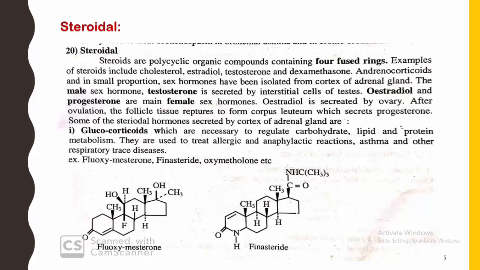Here we see the examples of most of the hormones. Examples of steroids include cholesterol, estradiol, testosterone, and dexamethasone. The adrenocorticoids and, in small portions, sex hormones have been isolated from the cortex of the adrenal gland. The male sex hormone testosterone is secreted by the interstitial cells of the testes, and oestradiol and progesterone are the main female sex hormones.